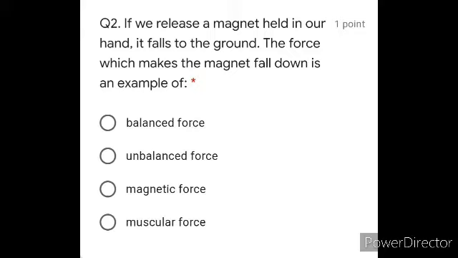Question number 2. If we release a magnet held in our hand, it falls onto the ground. The force which makes the magnet fall down is an example of unbalanced force. Because if the things are balanced, then obviously there's going to be no difference. So the difference exists because they are unbalanced.